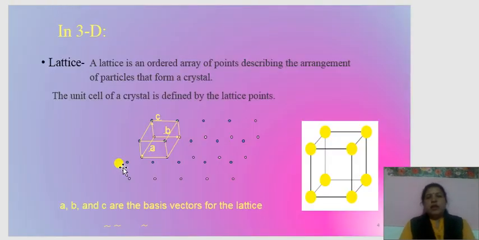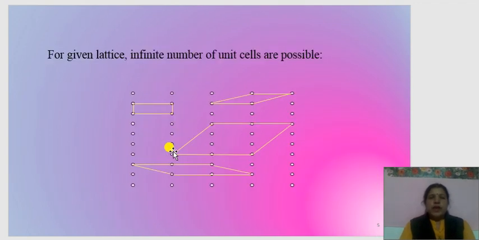Lattice is an ordered array of points describing the arrangement of particles that form a crystal. The unit cell of a crystal is defined by the lattice points. This is a unit cell. When these lattice points join to each other, a unit cell is formed. For a given lattice, an infinite number of unit cells are possible. These are the lattice points, and when these lattice points join, a unit cell is formed.